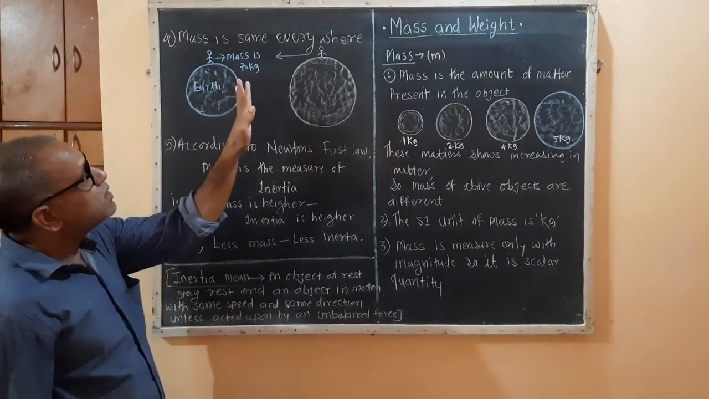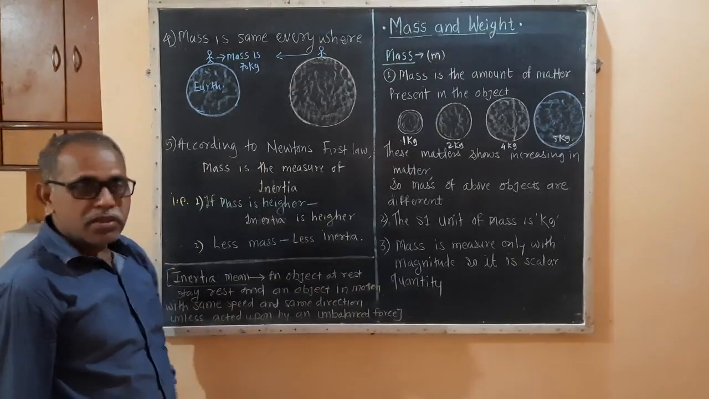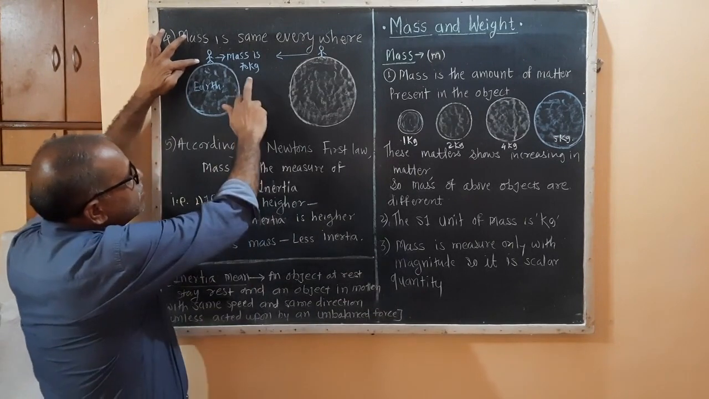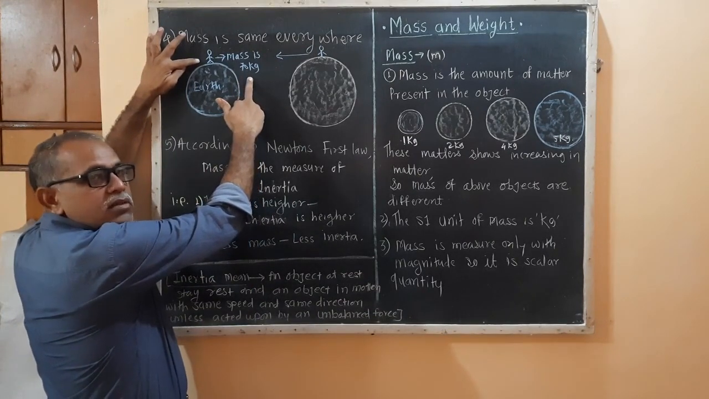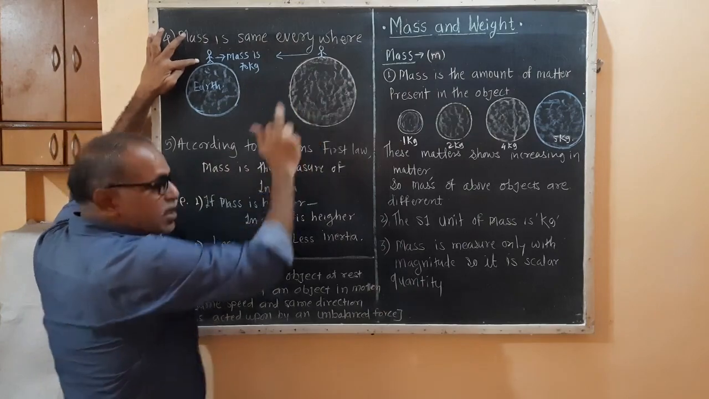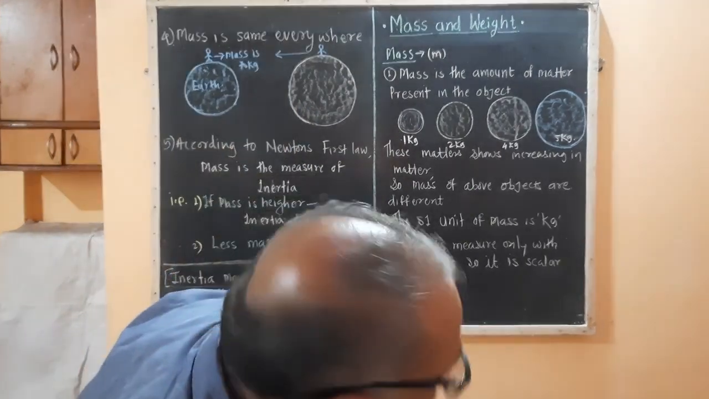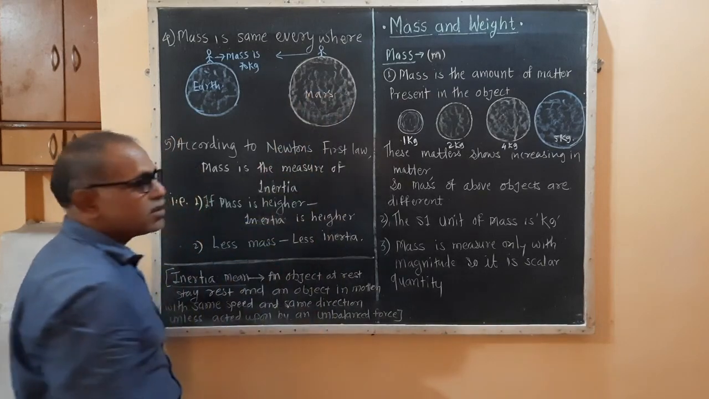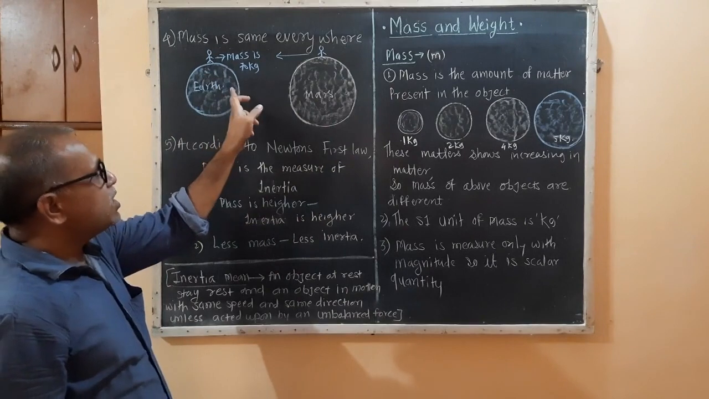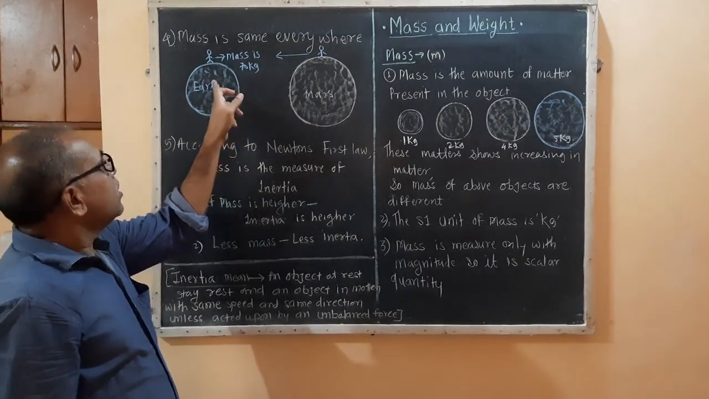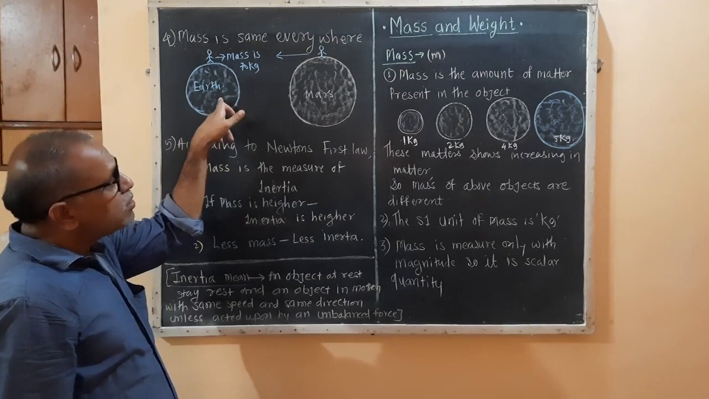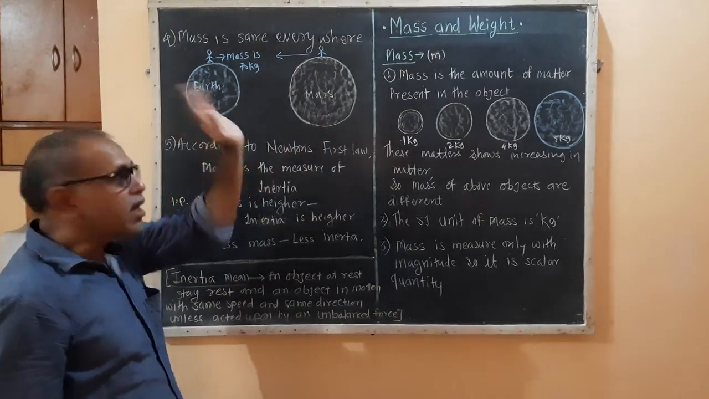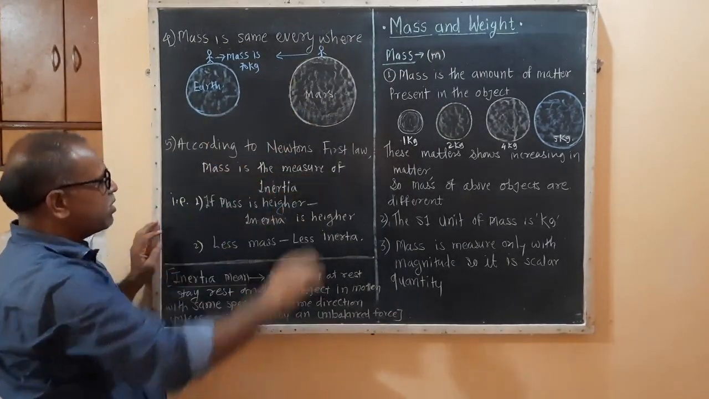Mass is the same everywhere. Now the person standing on earth having a 70 kg mass, and the person standing on Mars having the same mass, that is 70 kg. So mass cannot be changed. It is the same on earth, the same on Mars, the same on every planet. Is it clear? So mass is the same everywhere.